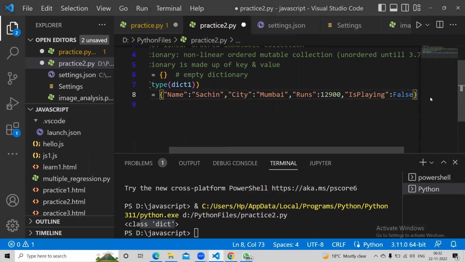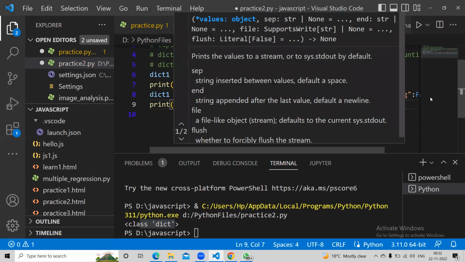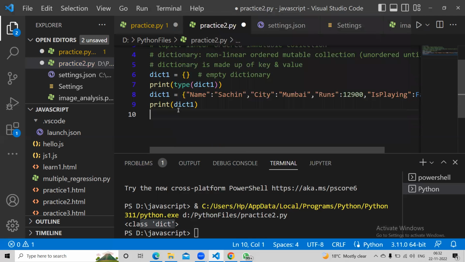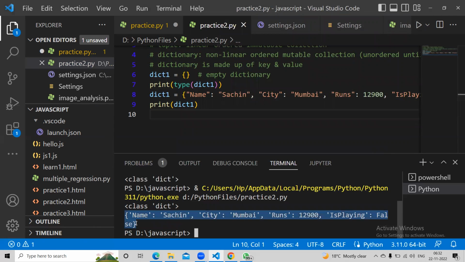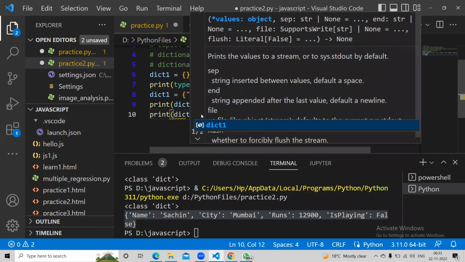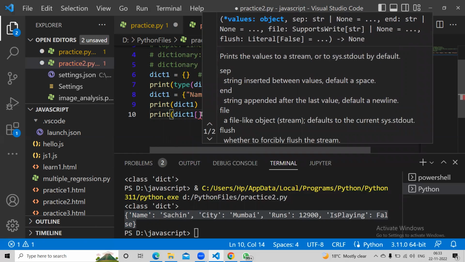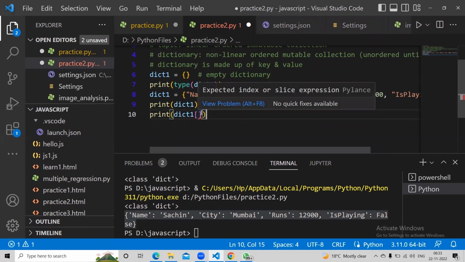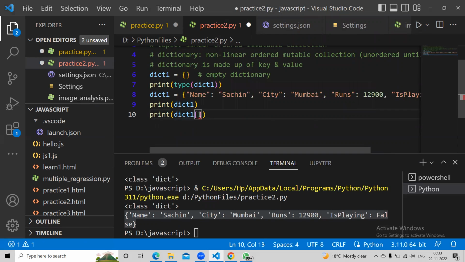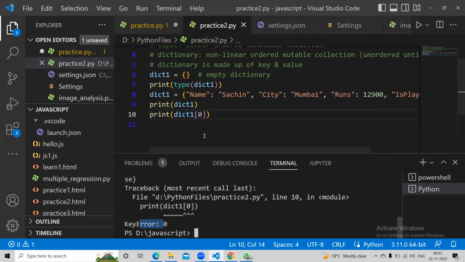So now when I do print dict1, you can see the entire output here, as we gave it. Now if you want to get a specific value out of it, just like there we say list of 0, list of 1, correct? If you want the first element, second element, here you cannot say list of 0. It's called a key error because there is no key called 0 here.